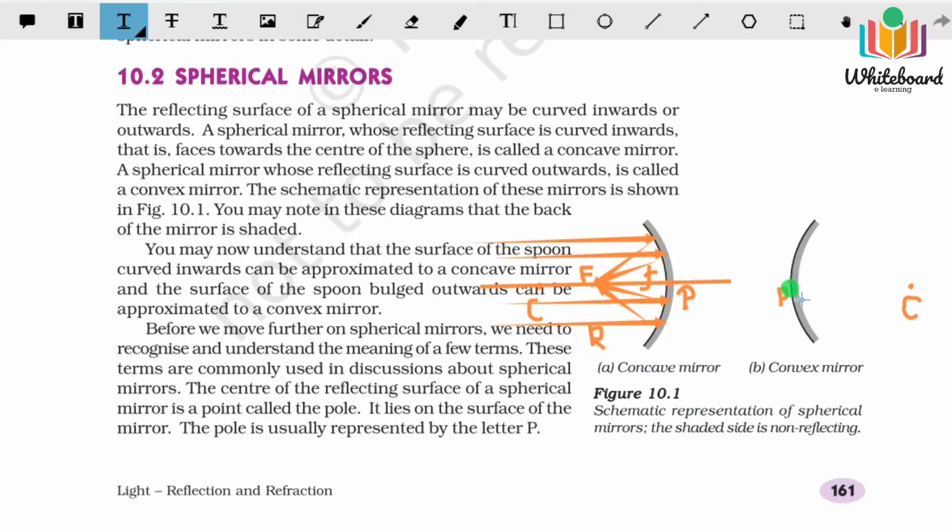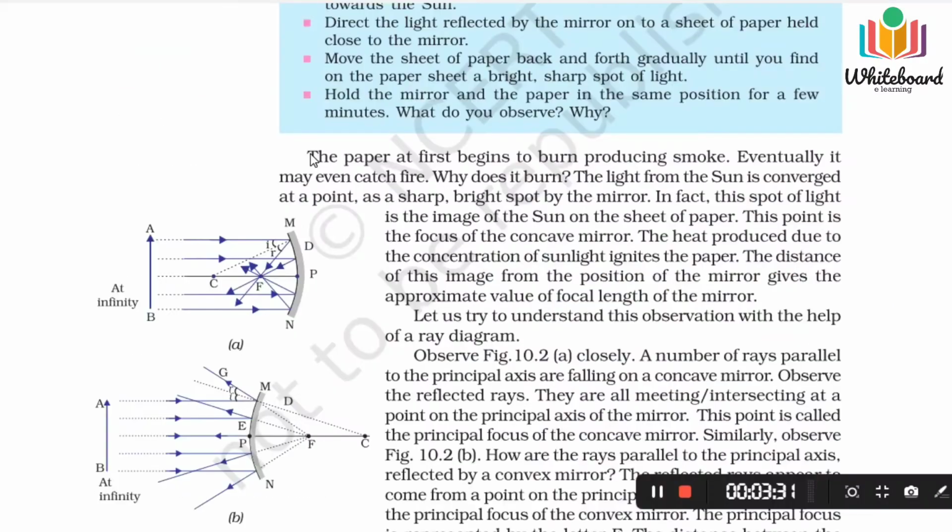Here also, if you just join PC, you will get the principal axis, and the distance between P and C is the radius of curvature. And also if rays fall on it, they will reflect back and finally seem to meet at a particular point, and then you will get the focus here also. So these are the important terms. Now if you just read this portion, you can understand.